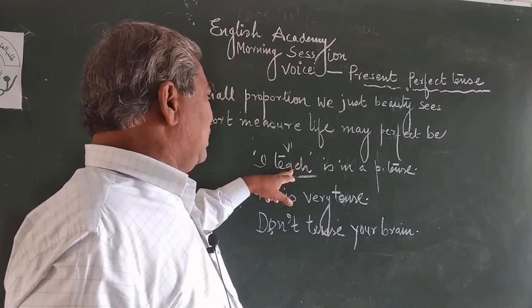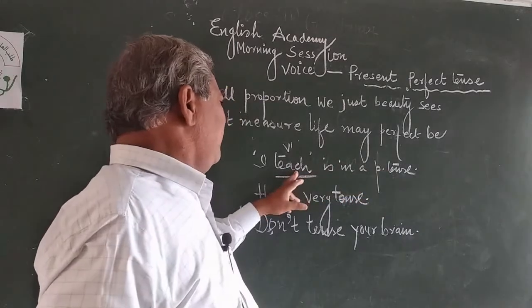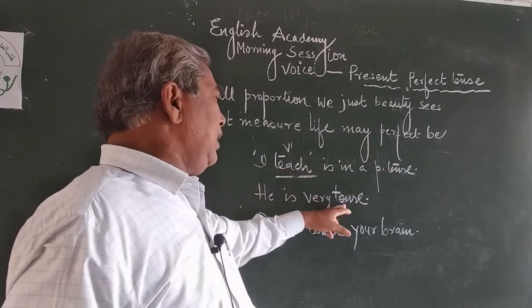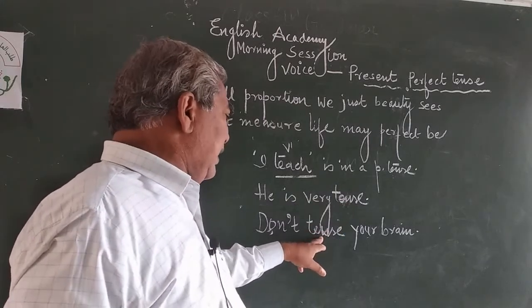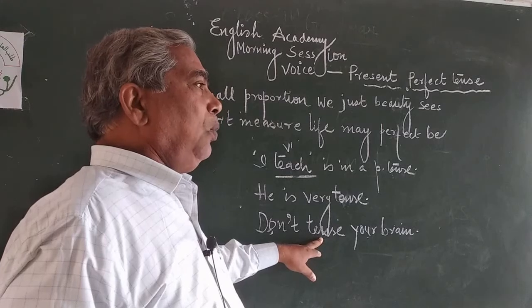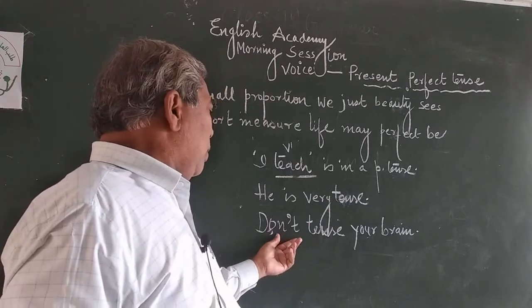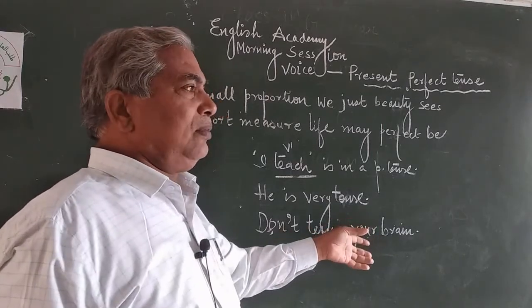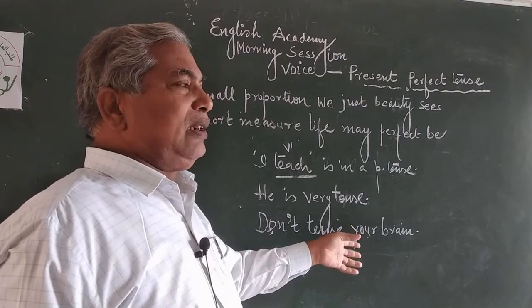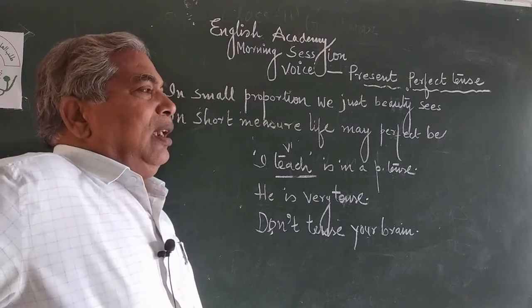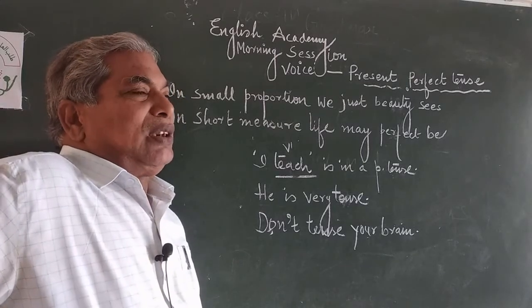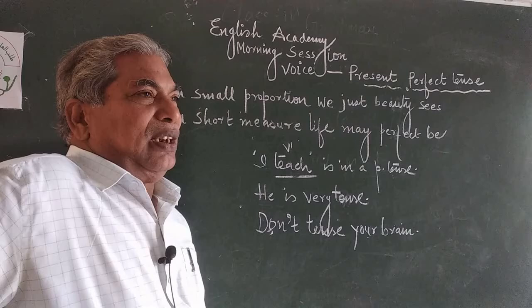Here is a noun form, the second one is an adjective form, and here again tense is used as a verb form. Don't tense your brain. Otherwise, if there is a tense, then your nervous system will be damaged.